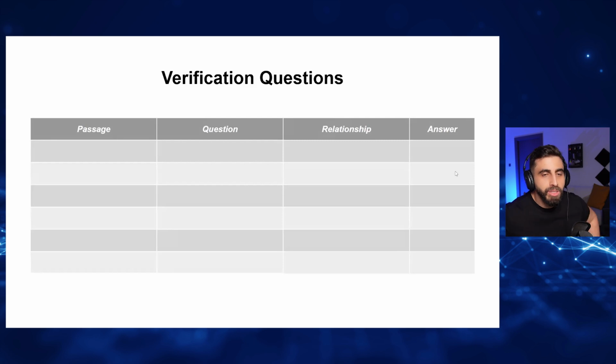The verification questions. We have 2 types: true, false, not given, or yes, no, not given. What is the difference? No difference. But if you want to understand, because you're curious, true, false is when you are talking about a fact, like a factual passage, like the sun is up. No one can deny this. But yes, no depends on the writer's opinion. But the way you tackle the question is the same.